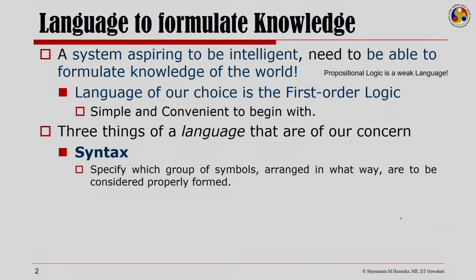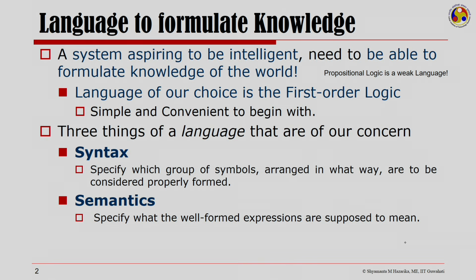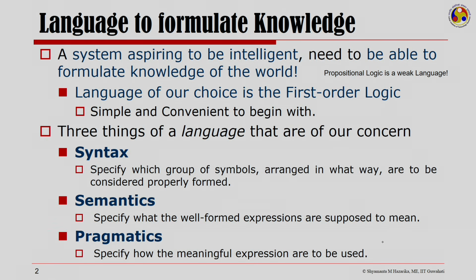The next is semantics, which is about associating meaning to these well-formed expressions. And then we have pragmatics, which is specifying how the meaningful expressions are to be used.